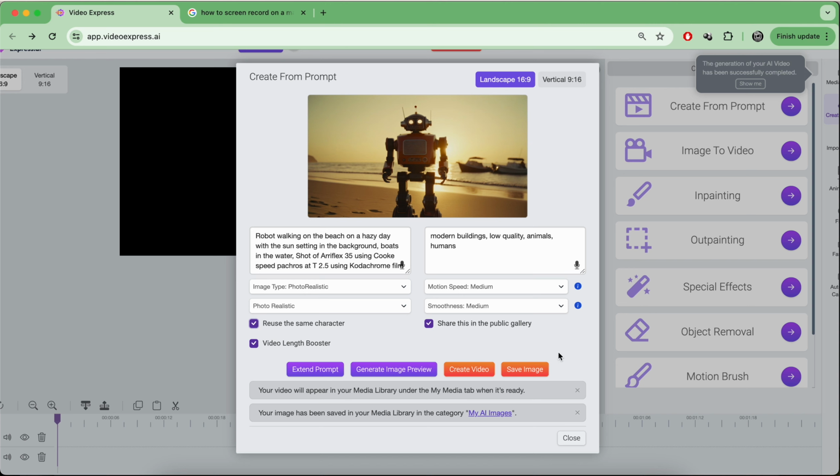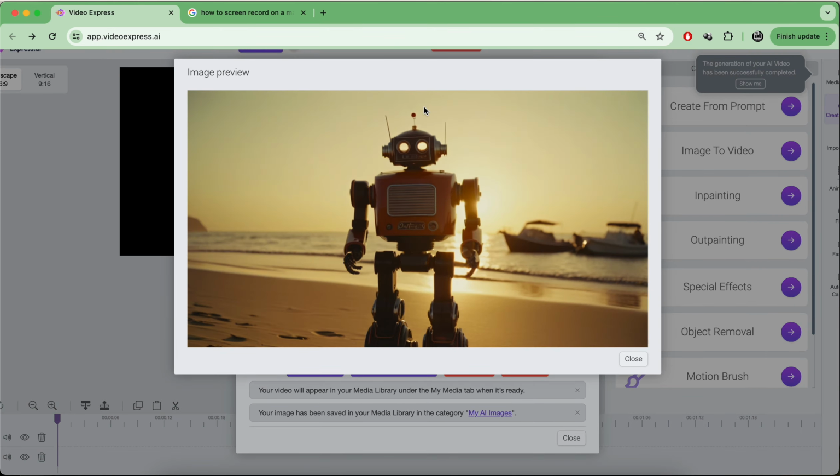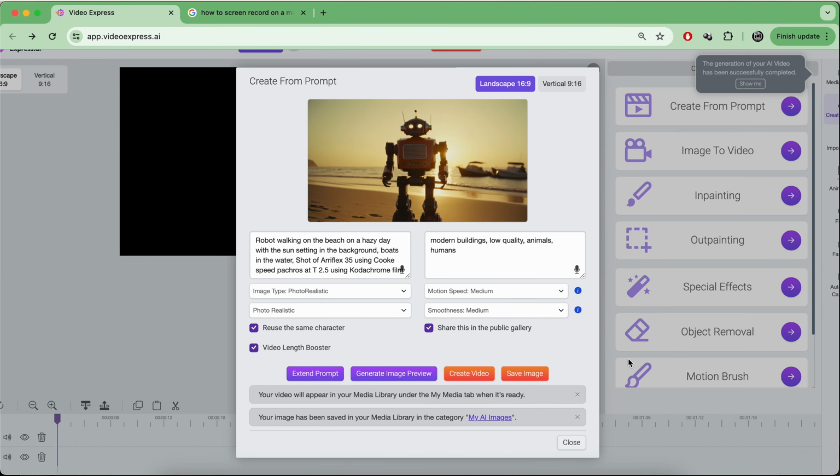But another thing I'm just going to say is that the way the system works is that essentially it's creating the image, okay? So this is our image, our base that it's going to be working from. So it's like Midjourney. It's going to create an image, and then the creating video part of it is basically just taking the image and seeing how it can animate that image.